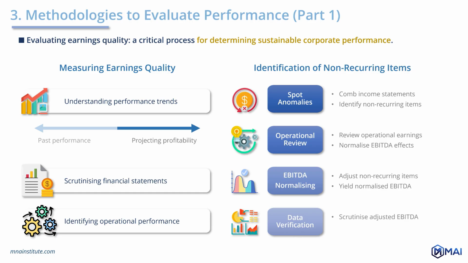Verification and corroboration. The adjusted EBITDA is then scrutinized against budgeted and historical figures, with discrepancies investigated and rationalized. This step often requires in-depth interviews with financial and operational managers to understand the reasons behind variances.